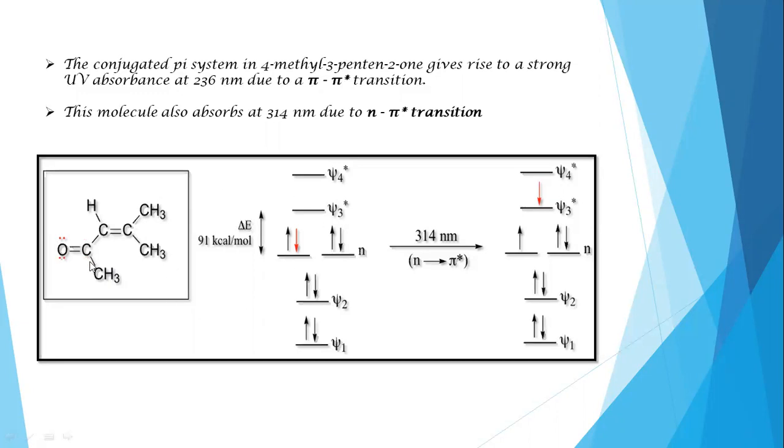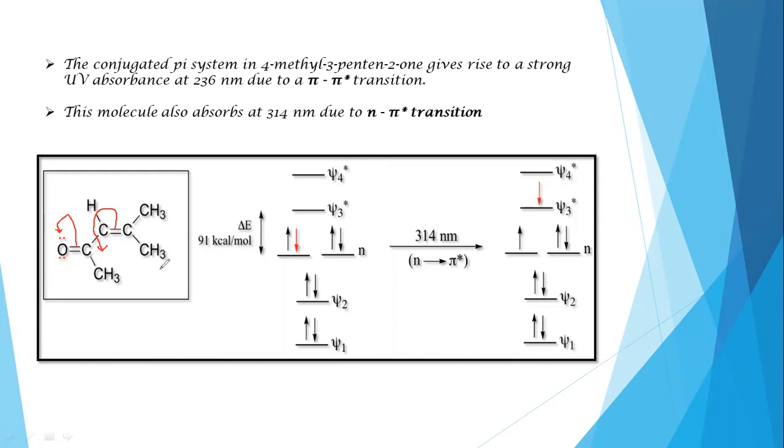So the molecule participates in n to pi star transition as well as pi to pi star transition also. But the pi to pi star transition is influenced by the conjugation, because these pi bonding electrons are there in conjugation with the pi bonding electrons. Let me show the pi bond. These pi bonding electrons are there in conjugation with the pi bond electrons present between carbon and oxygen. Therefore, they will undergo delocalization.